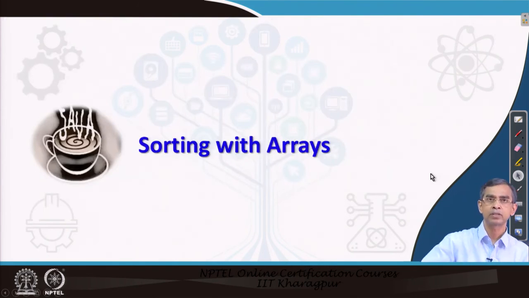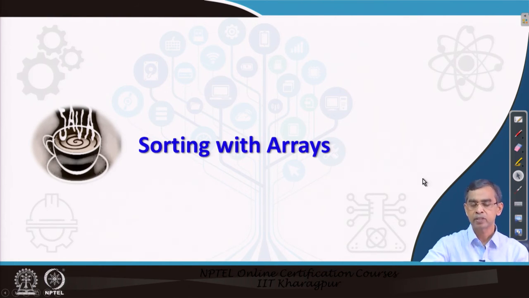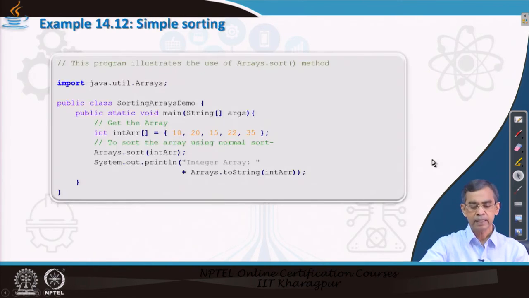Now, let us come to sorting with Arrays. There are many sort methods, including parallel sorting and others, which are a speciality of this class. Now, let us see the sort method that can be applied. We have seen a glimpse of the sort method along with binarySearch; exactly the same thing, the sort and then the array that has to be sorted. It can be any type, as I told you, either long, float, short or string, whatever it is. If we call this method, it will sort, that means the order of the elements will be replaced by a sorted version of these elements.